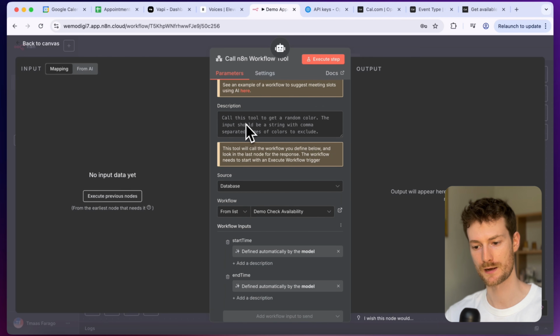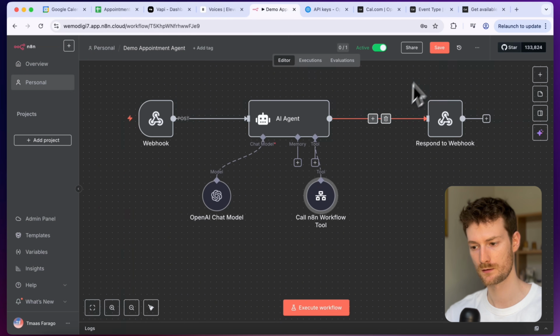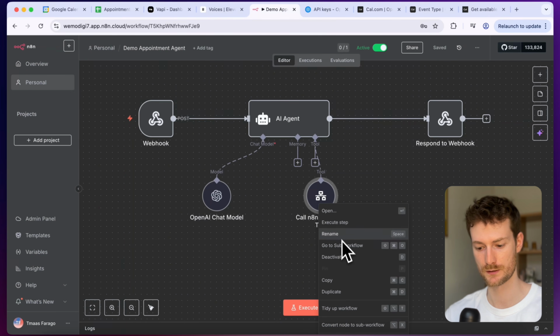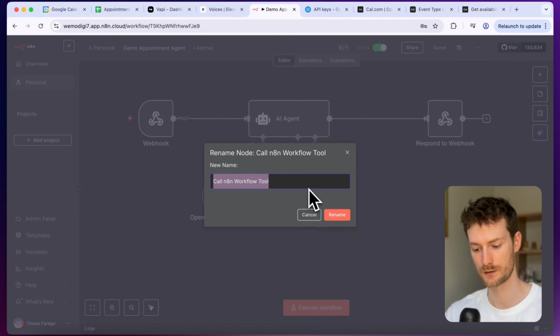And I'm also going to provide a description to this tool. So this way we let the AI agent know when it needs to call this tool. So let's say this tool will check for available time slots and return their start time. And now we can close this. Let's click on save. And I'm also going to rename this workflow just to make it nicer. This will be the check availability.